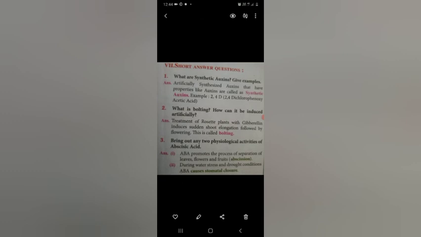Those plants, when treated with gibberellin, a hormone, undergo sudden shoot elongation. They produce elongation, an increase in stem height. That is said to be sudden shoot elongation. Not only that, it is immediately followed by flowering.